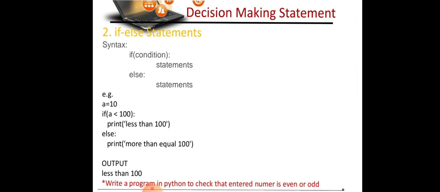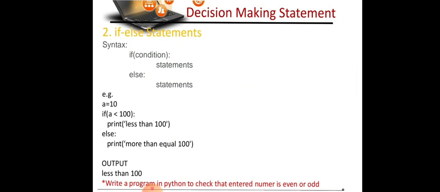Next is the if else statement. The syntax is: if the condition is true, this statement will be executed, else the other statement will be executed. Or we can say that the if statement executes a block of statements if the condition is true, and if the condition is false, it does not.